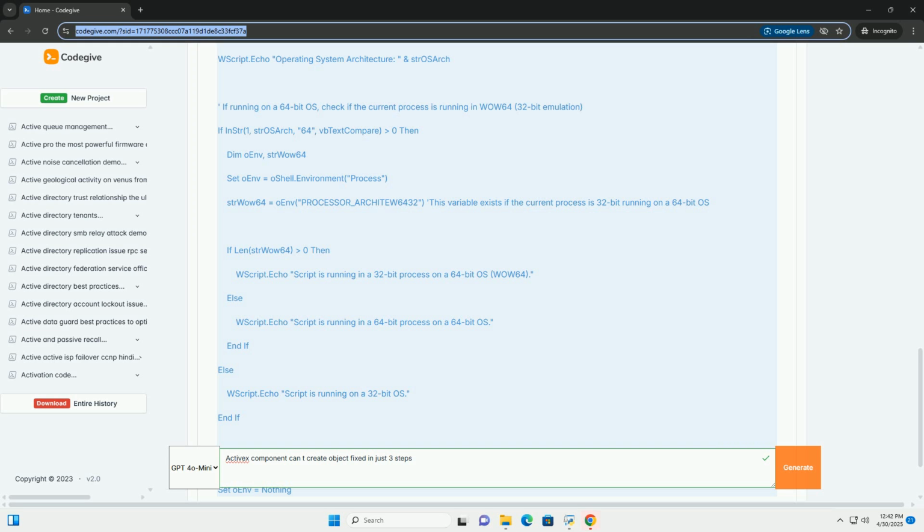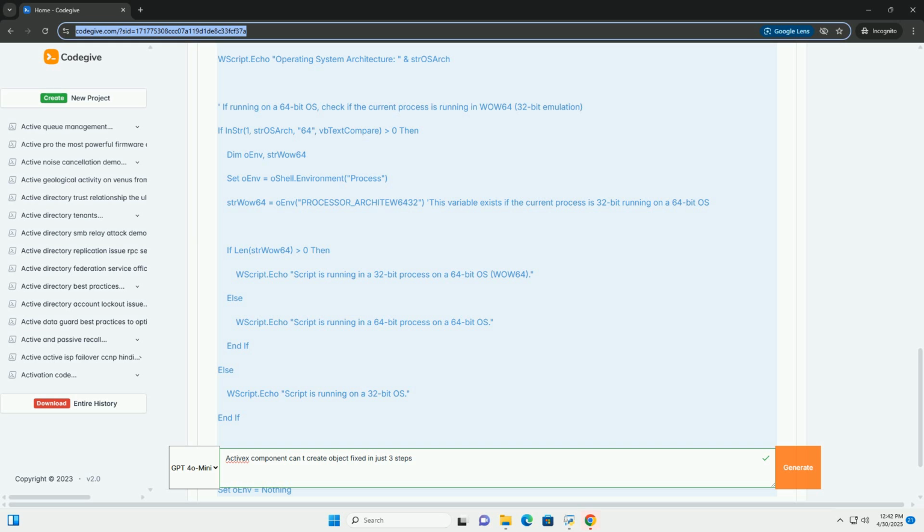2. User Account Control, UAC, issues. UAC can sometimes interfere with ActiveX component loading. Try running the application, or the script that's trying to create the object, as an administrator. Right-click on the application's executable or script file and select Run as Administrator.